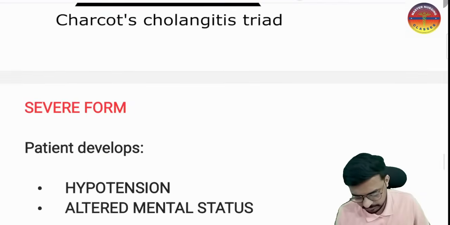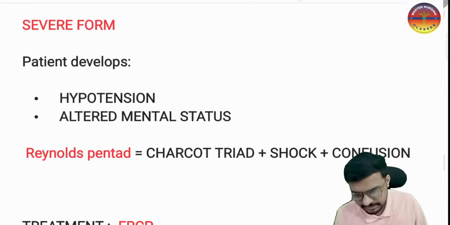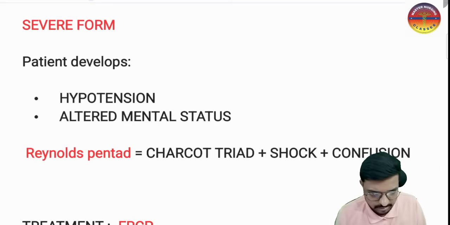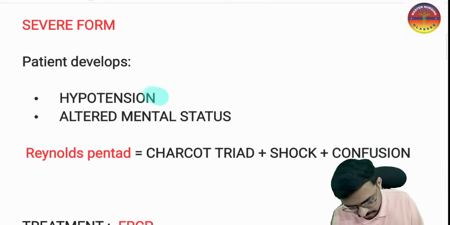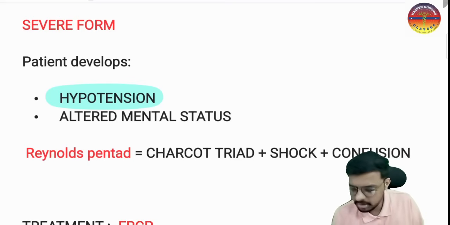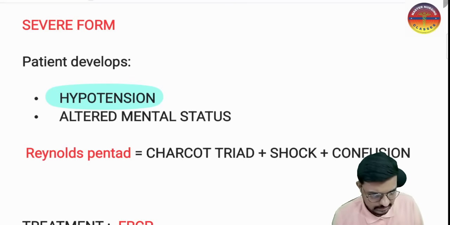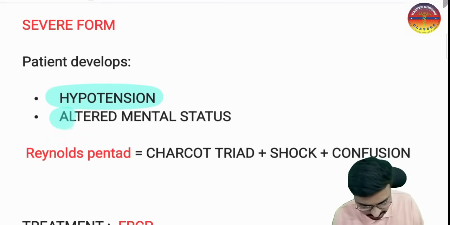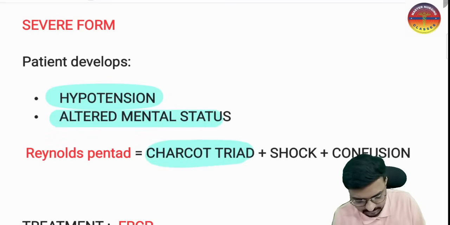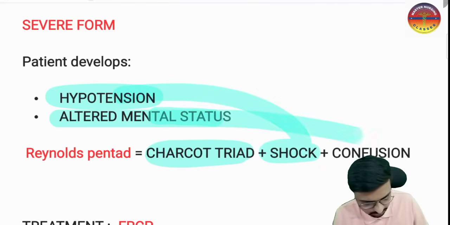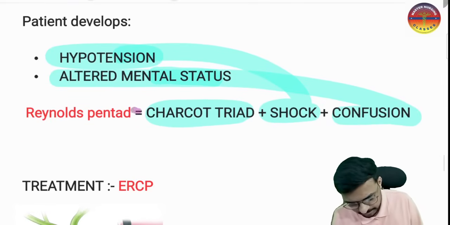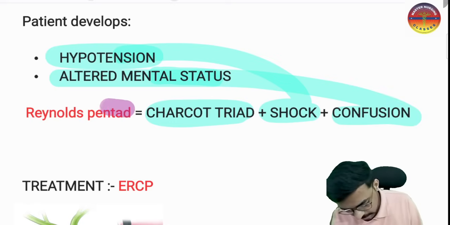If in a case of cholangitis the common bile duct is perforated or injured and bleeding is happening, that will cause hypotension. Along with Charcot's triad, there is hypotension, meaning decreased blood supply towards the brain, so altered mental status will happen. If Charcot's triad plus hypotension, that is shock, plus altered mental status, that is confusion, are happening, we call this the pentad. Which pentad? That is Reynolds' pentad.